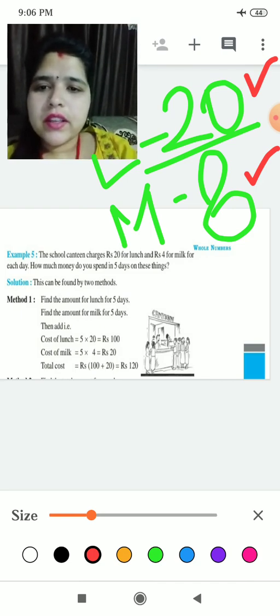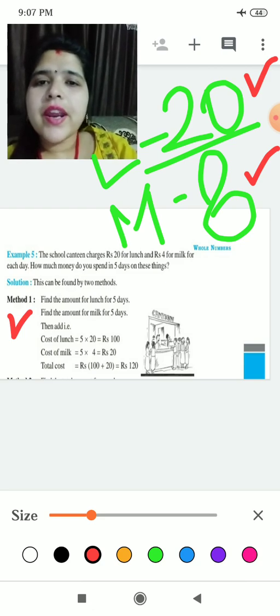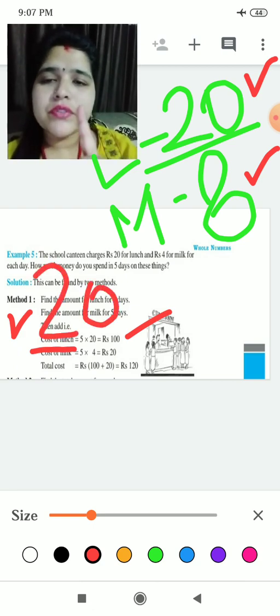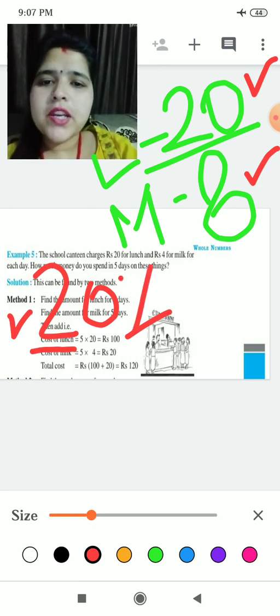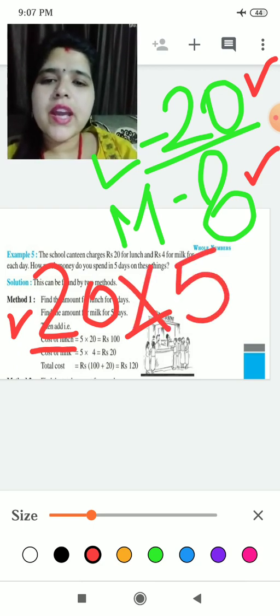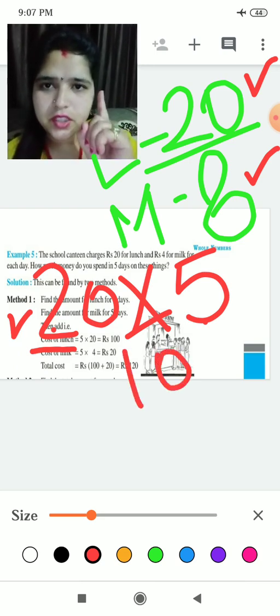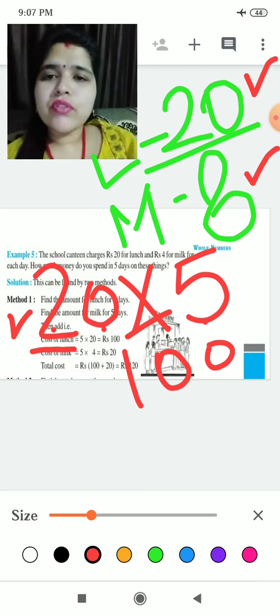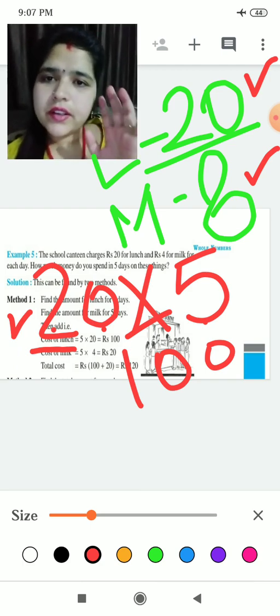What you will write, one easy method is this. Yes, you will write cost of lunch box as it is written here. Cost of lunch box was 20 rupees and we have to find it for 5 days. We will multiply 20 by 5. What we will get? 5 into 2 is 10 and 0 will come as it is. So cost of lunch for 5 days is 100 rupees.